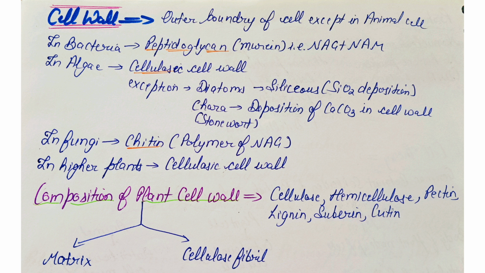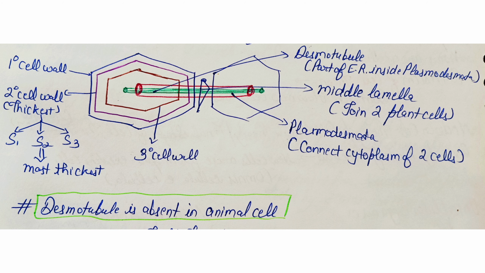Talking about the composition of the plant cell wall, it is rich in cellulose. Also, hemicellulose, pectin, lignin, suberin and cutin are there. The cell wall consists of the matrix and cellulose fibrils. This diagram shows the structure of the cell wall.